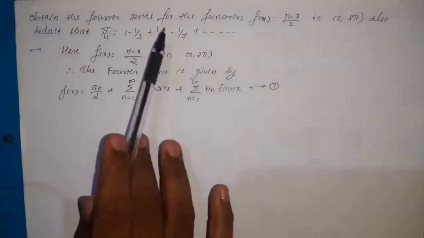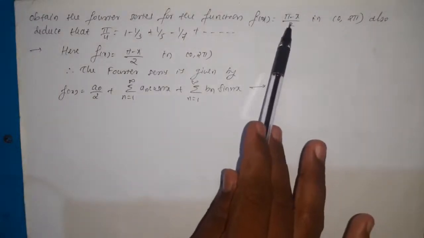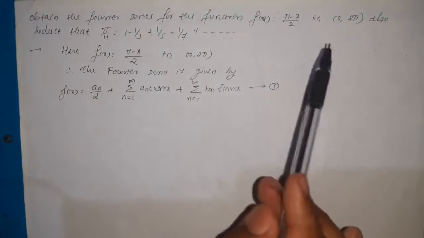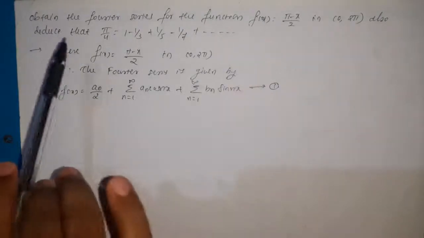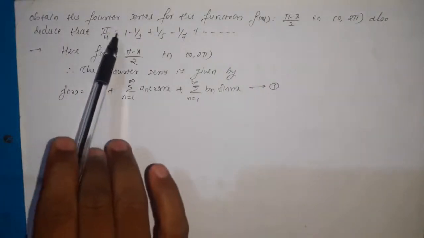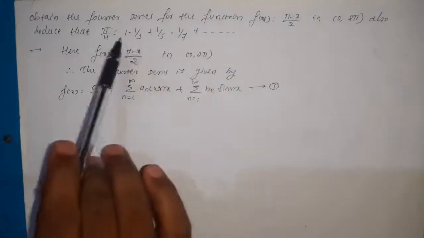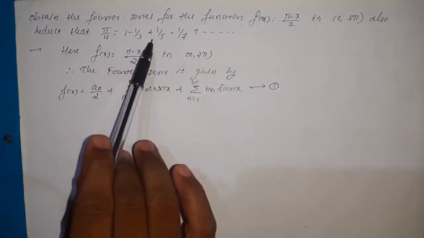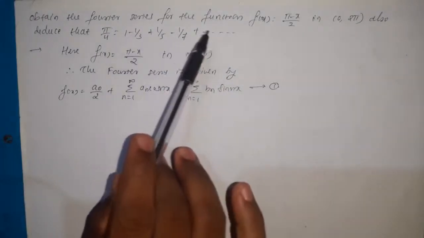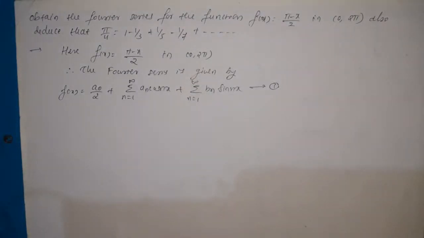So here two questions are tagged. First one is we need to obtain the Fourier series for this function, and by using the result of that we need to prove pi by 4 is equal to this series, that is 1 minus 1 by 3 plus 1 by 5 minus 1 by 7 and so on up to infinity. So therefore first let us find the Fourier series for the function. Here the function is (pi minus x) by 2 in the interval 0 to 2 pi.